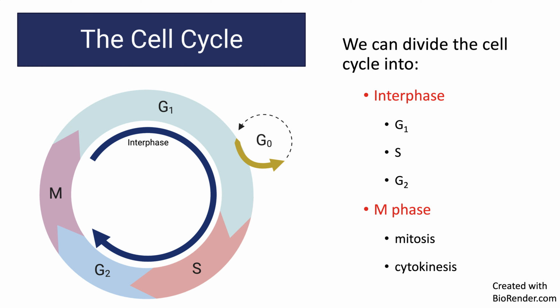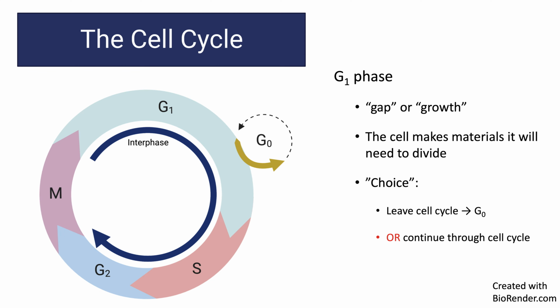We can divide the cell cycle itself into two phases, interphase and M-phase. Interphase includes the time when the cell is not actively dividing, and M-phase, sometimes called the mitotic phase, is when the cell divides into two cells. We can further divide interphase into three distinct phases, G1, S, and G2. Let's walk through the cell cycle and briefly describe what happens during each phase.